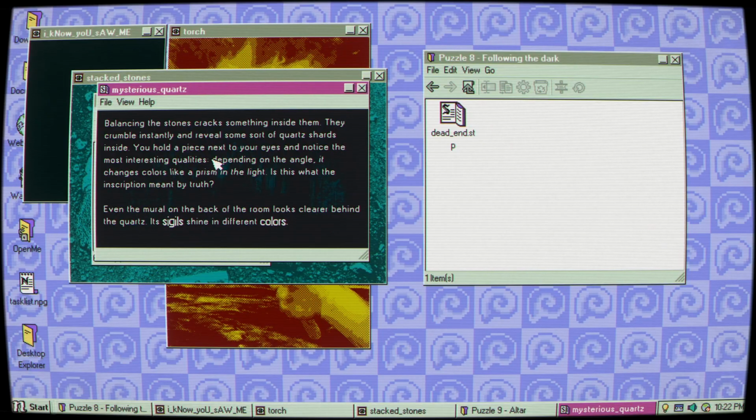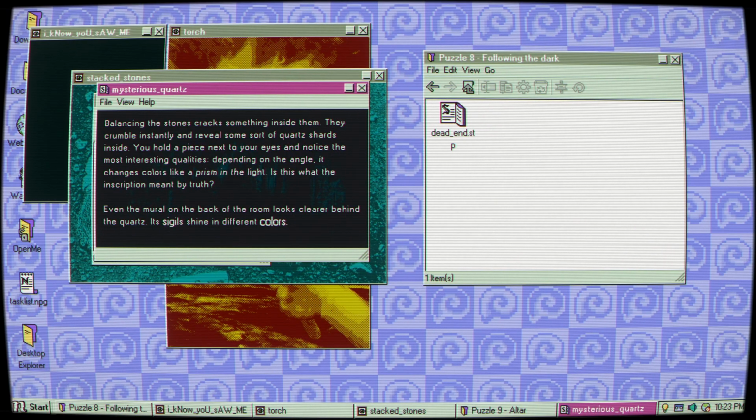You hold a piece next to your eyes and notice the most interesting qualities. Depending on the angle, it changes colors like a prism in the light. Is this what the inscription meant by truth? Even the mural on the back of the room looks clearer behind the quartz. Its sigils shine in different colors.